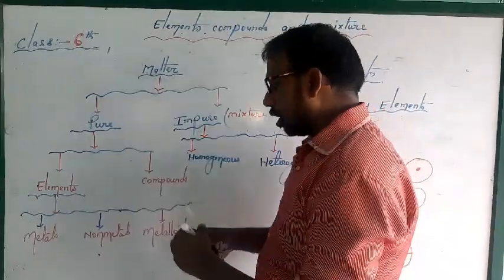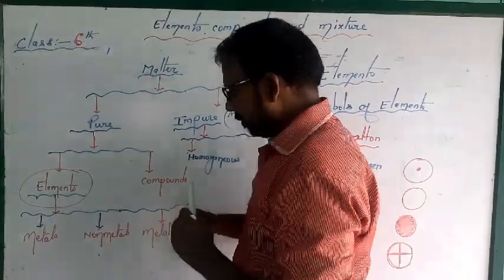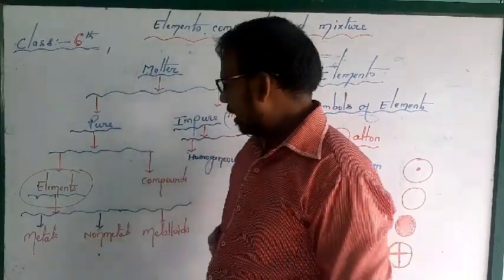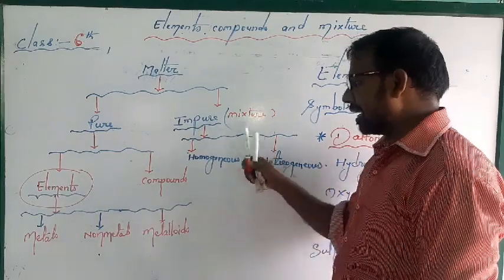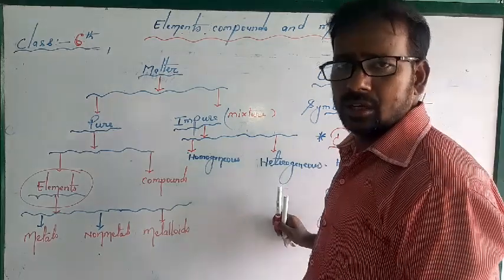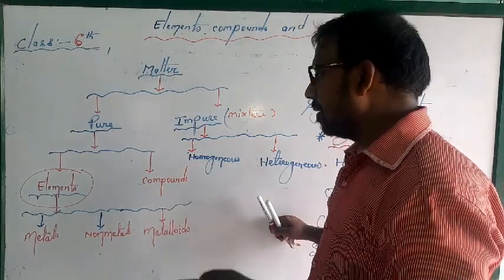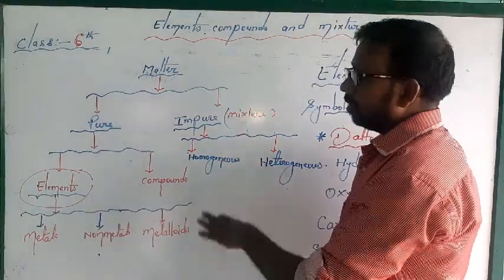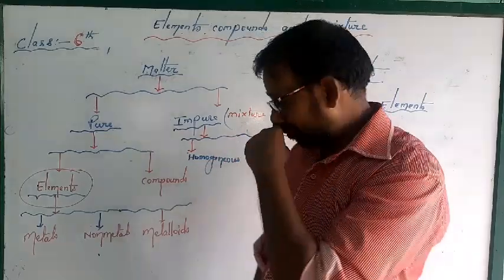We have to talk about only elements in this chapter. And here impure substance means mixture. It is classified into two parts: homogeneous and heterogeneous. Also we have done these things, what is homogeneous and what is heterogeneous. But in the second chapter we will talk only about elements. What is an element?